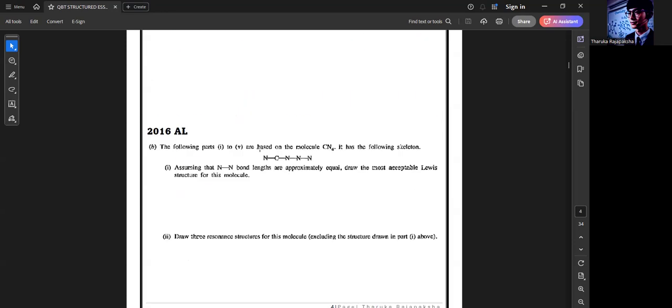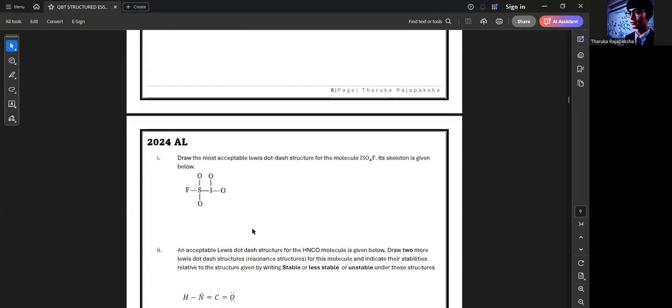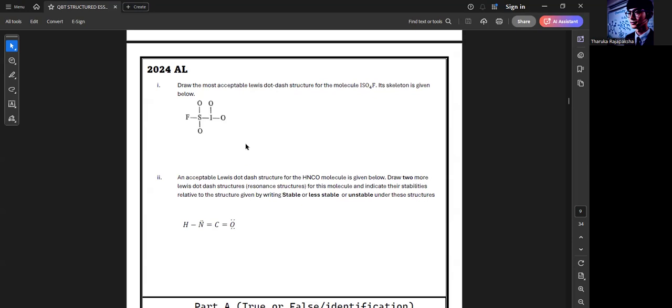From 2012 you have questions up to 2024, right? Once we do all this, you might get a Lewis structure next year, 2025. Even if they change the question so much and there won't be a Lewis structure, there will be something else like atomic spectrum, and we have done questions from that also.